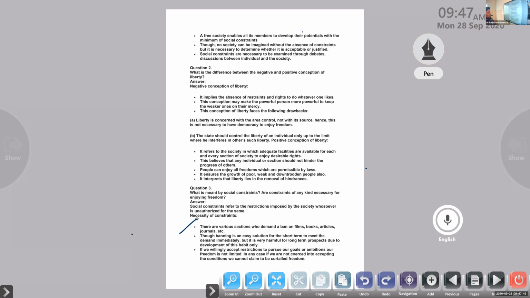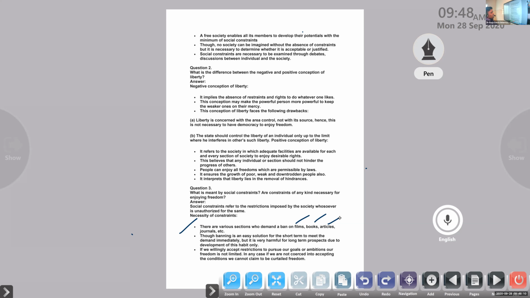There are various sections who demanded a ban of films, books, articles, journals. So we know that in a society, we find a number of people who are against some things. Some people are against the films, they say to stop the films. Some people are against the books or articles or journals, they will say to ban it, to stop it. Is that possible in a democratic country?